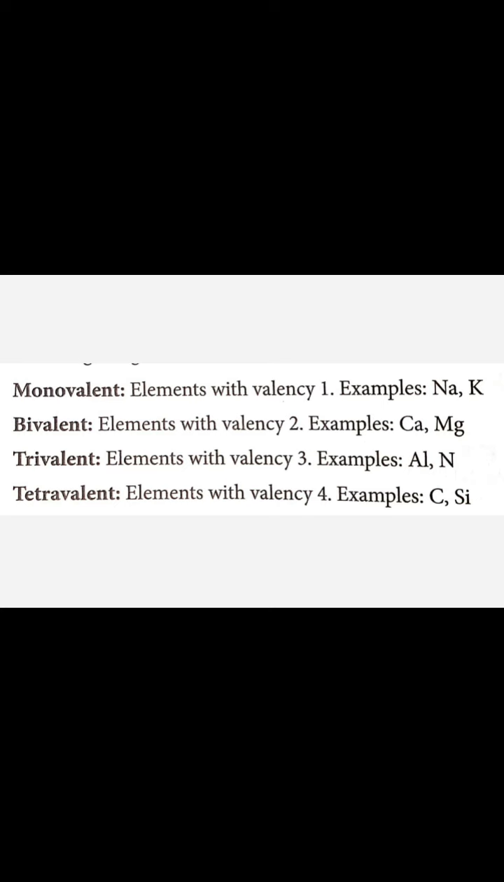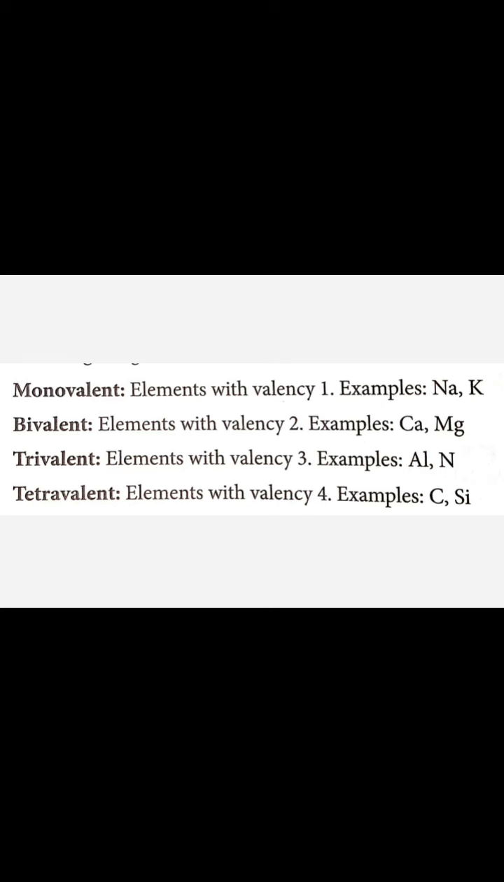Aluminium has 3 positive charge and nitrogen has 3 negative charge. So these both are examples of trivalent elements. Next is tetravalent. Tetra means 4. When valency is 4, then that will be called a tetravalent element. Okay. Now the topic is the relation between valency and periodic table. It is given in your book.